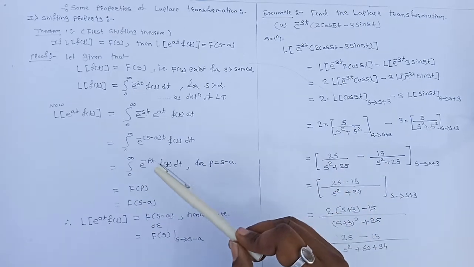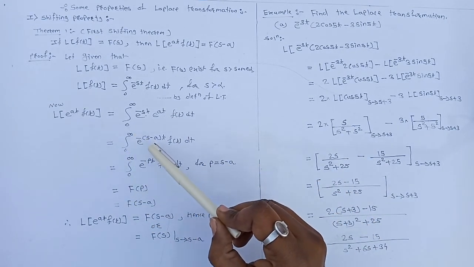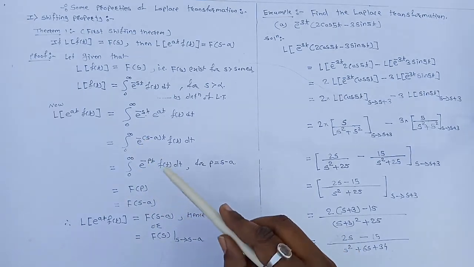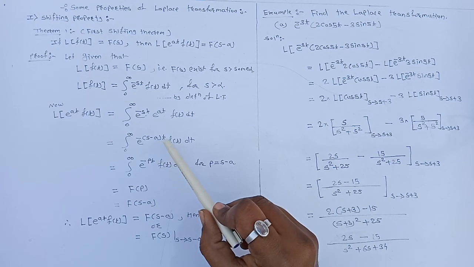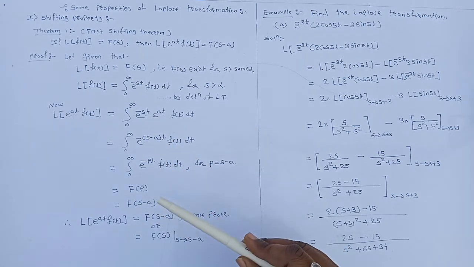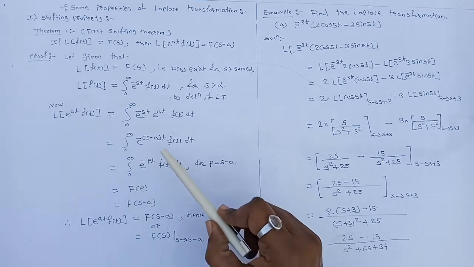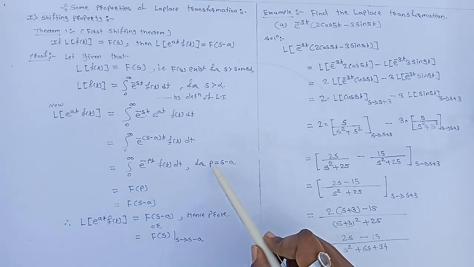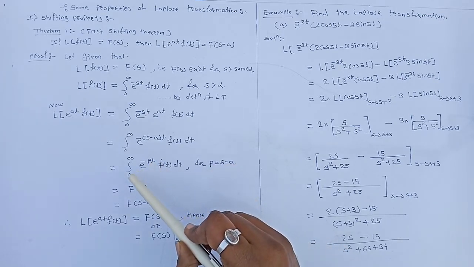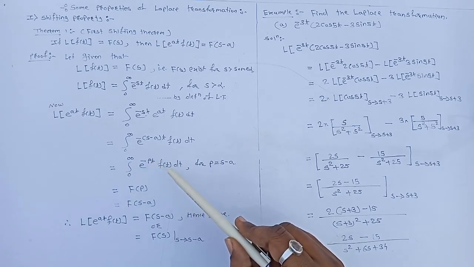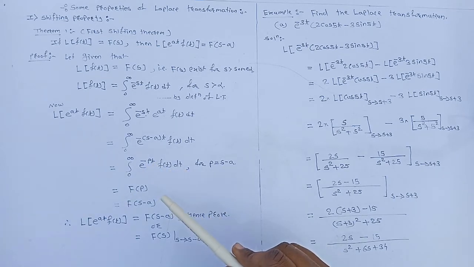Now solve this. Integral from 0 to infinity of e raised to power minus (s minus a)t f of t dt. Combine this, then put s minus a equal to p. Then we have integral from 0 to infinity of e raised to power minus pt f of t dt.